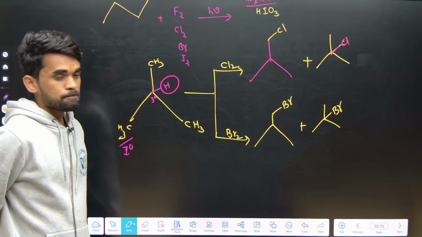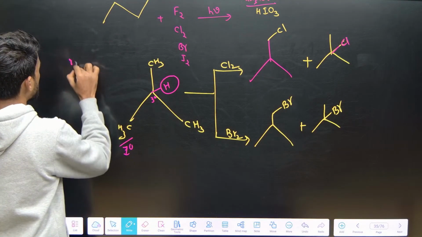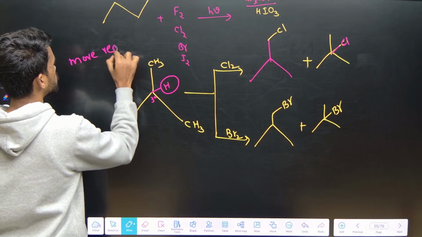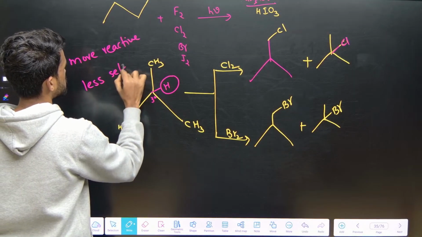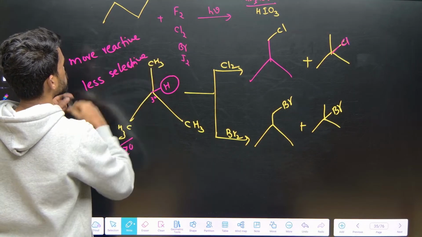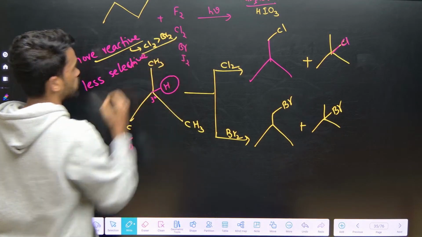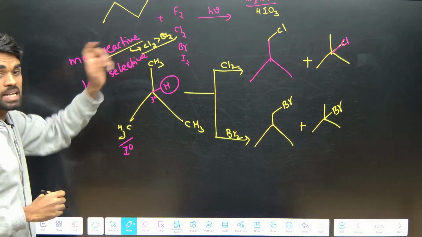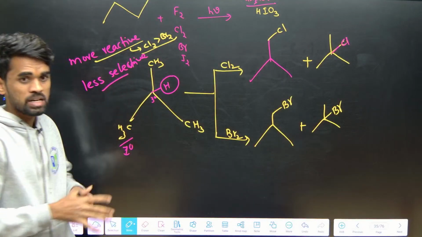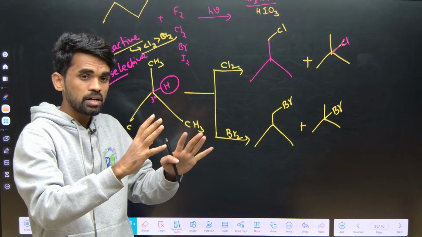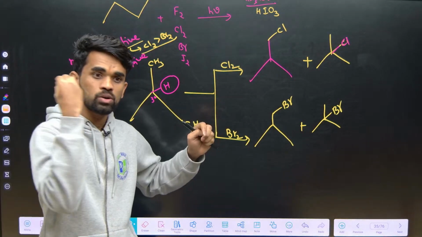Primary, terminal. Remember what I told you, more reactive to less selective. Okay, so which is more reactive? Chlorine is more reactive than bromine. Okay, it means chlorine is less selective, it is more reactive. Less selective means wherever the reactive site is there, chlorine goes and reacts there.